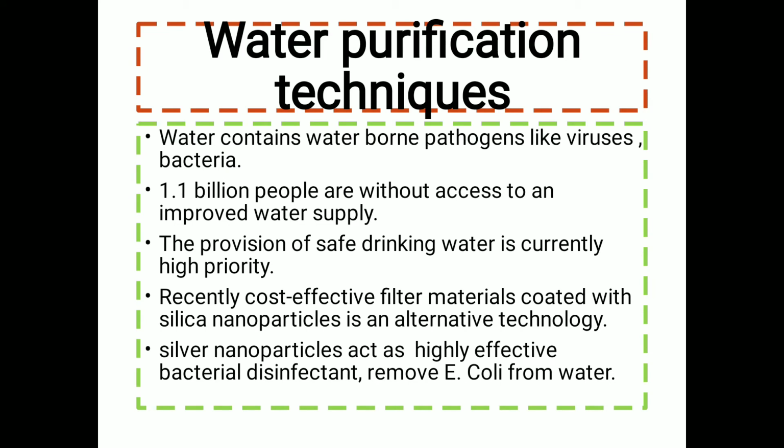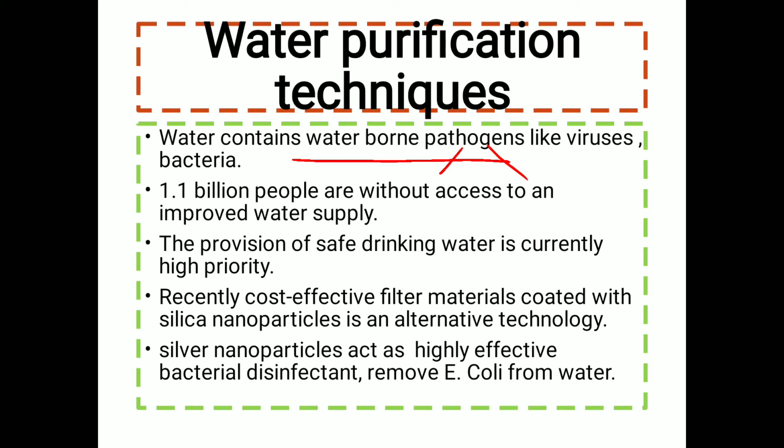Nanomaterial is found to be useful for water purification techniques. As we all know, water contains various waterborne disease causing organisms which are known as pathogens. Pathogens means disease causing organisms.